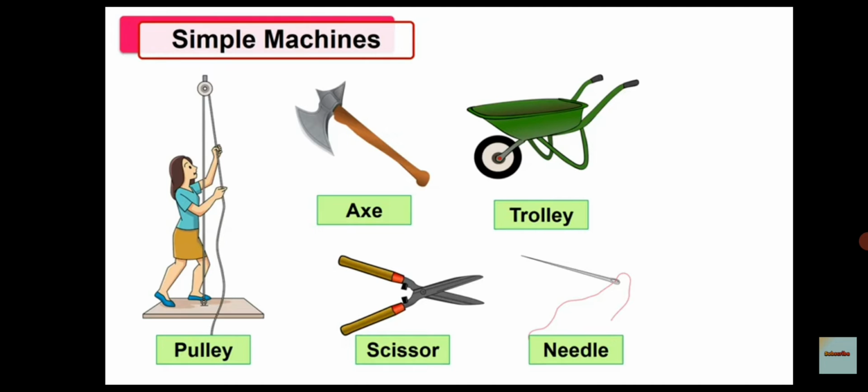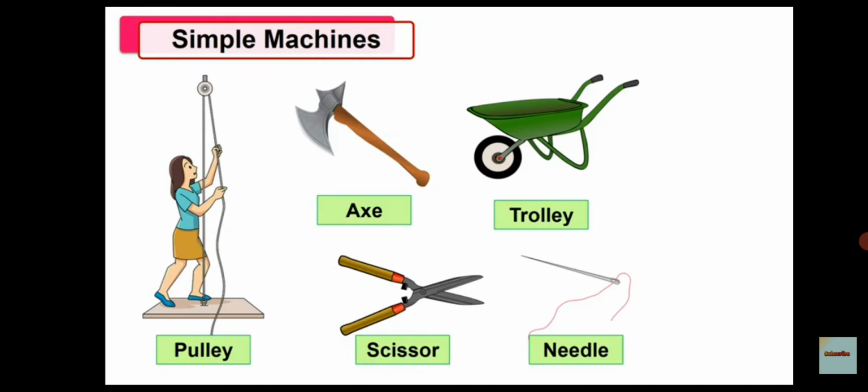After that, effort. Related to pulley, the amount of force required to lift or move this object is called effort. So children, here we have seen that pulley has two parts and it is taking load and effort.